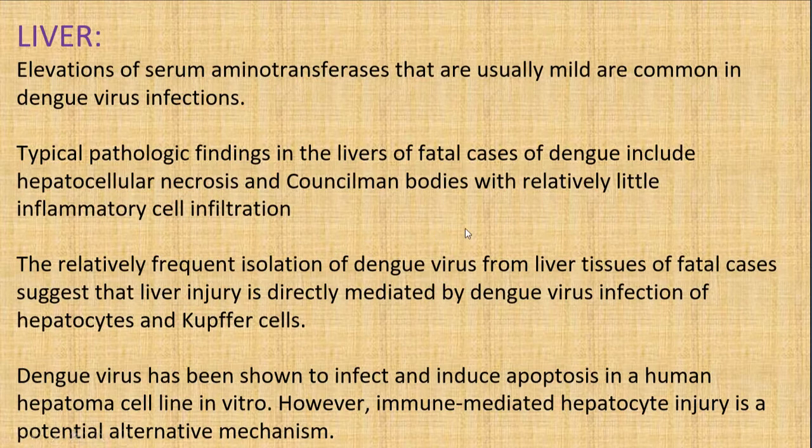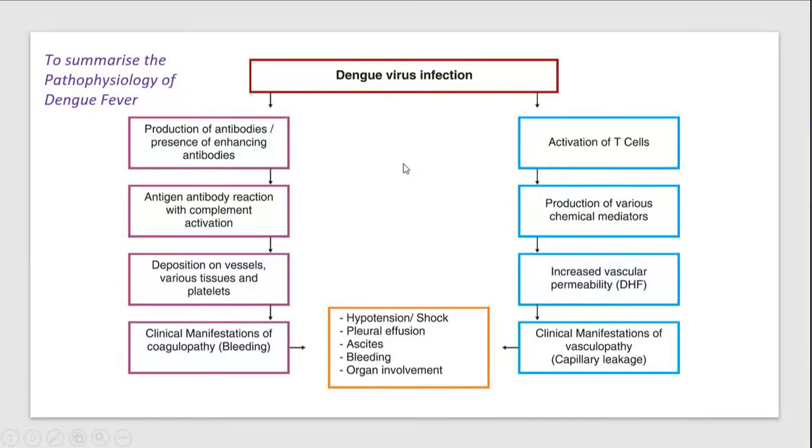So the important points are it includes hepatocellular necrosis and councilman bodies with relatively little inflammatory cell infiltration. This is a typical pathological finding in a dengue case.